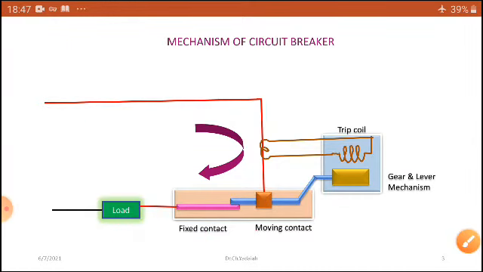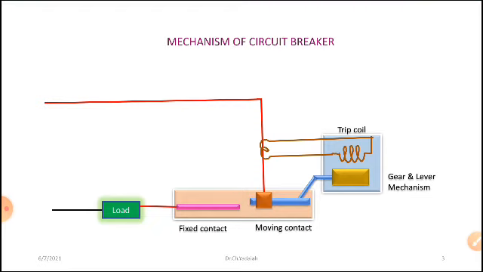Dear students, if I open the fixed and moving contacts purposefully, then what will happen? You can see, now I open this one. The moving contact is moved away from the fixed contact with the help of my mechanism. Then what will happen? An arc occurs, and hence the circuit is opened. Then there is no current in the circuit.